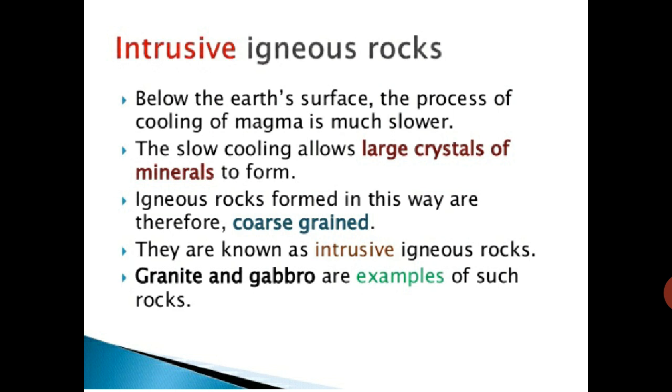Igneous rocks formed in this way are therefore coarse grained. They are known as intrusive igneous rocks. Granite and gabbro are examples of such rocks.